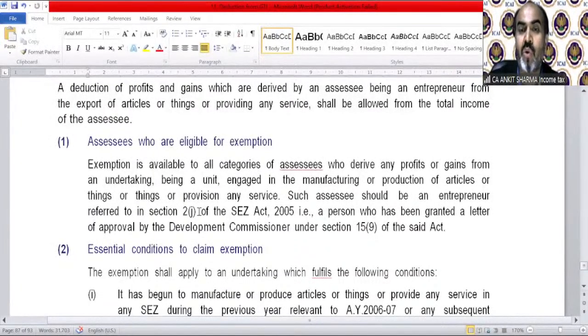Exemption is available to all categories of assessee who derive any profit and gains from an undertaking, being a unit engaged in the manufacturing or production of articles or things or provision of any service. Such assessee should be an entrepreneur referred to in Section 2(j) of the SEZ Act 2005, a person who has been granted a letter of approval by the Development Commissioner. So these are the persons eligible for this exemption. Clear?